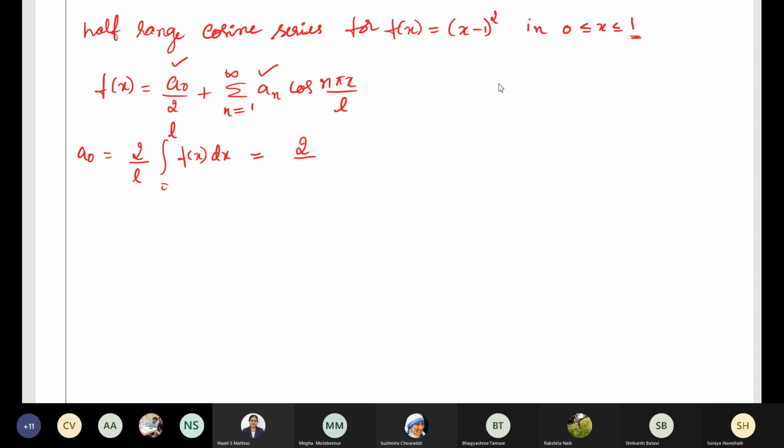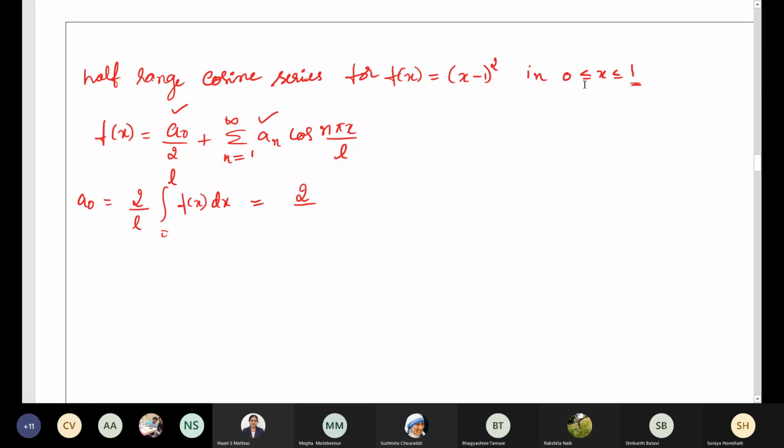How much? Repeat once again. What is the value of L? Are you all there in the class? Okay. Anybody else? What is the value of L? 1, ma'am. Okay.